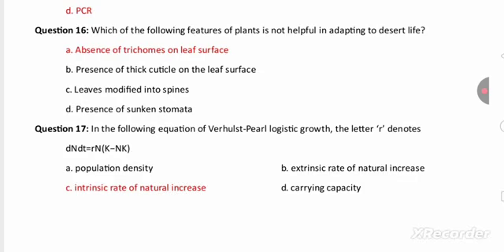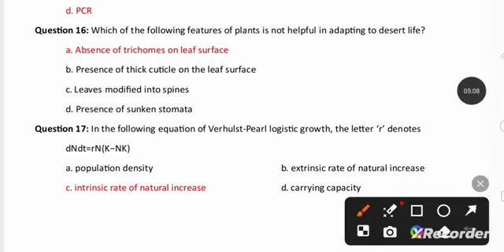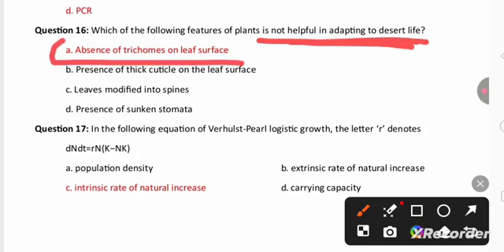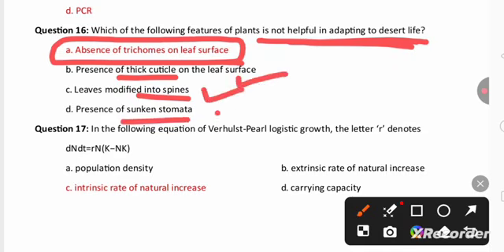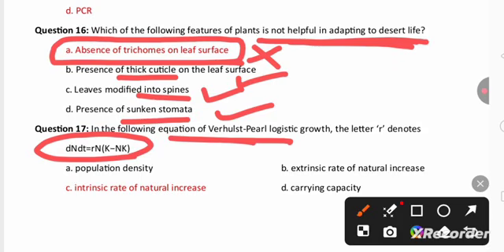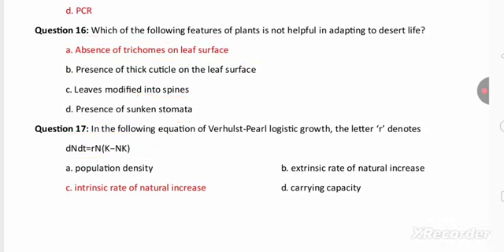In the next question, we can find that which of the following feature of the plant is not helpful in adapted to desert life. So the not helpful in adapting to desert life is absence of trichome on leaf surface, whereas thick cuticle, spines, sunken stomata, they all are the adaptations in xeric plants, whereas this is not adaptation. In the following equation of Verhulst-Pearl logistic growth, small r denotes intrinsic rate of natural increase.